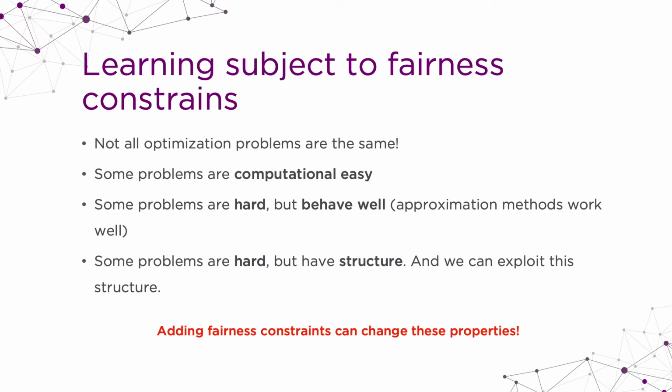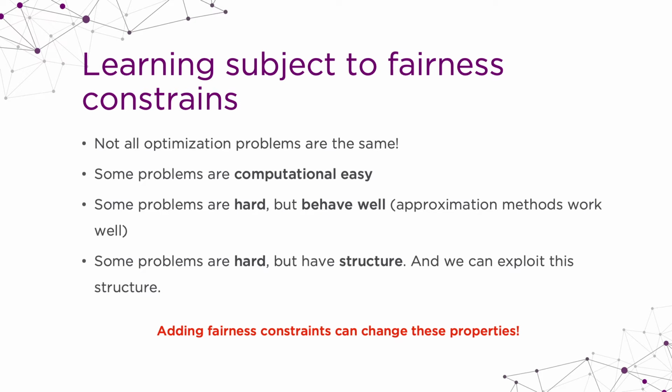Adding fairness is not easy, because it can actually change the properties of the optimization. So a simple optimization problem in machine learning can become very, very hard, and we have to come up with a solution for it. So what I'm saying is not that we can simply add fairness as a constraint. It's not as easy as adding a constraint, because it can change the property of the optimization.